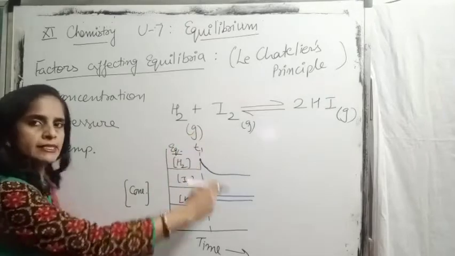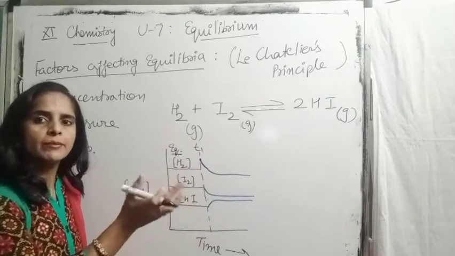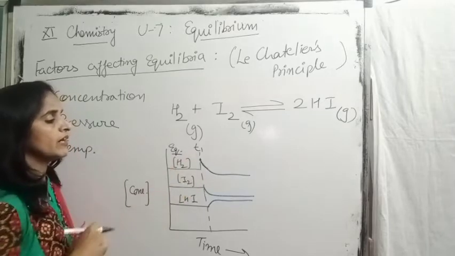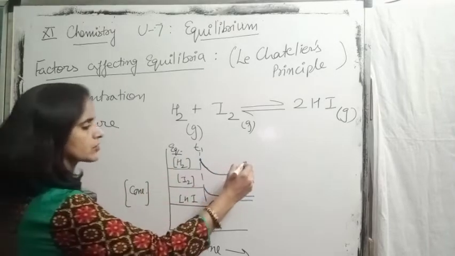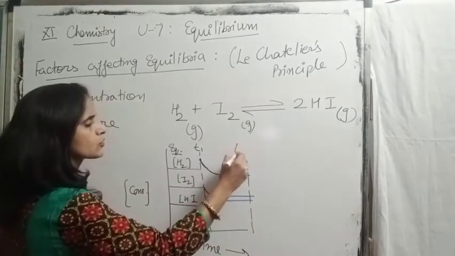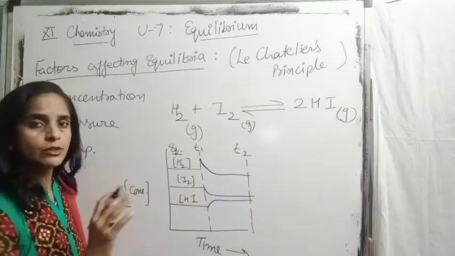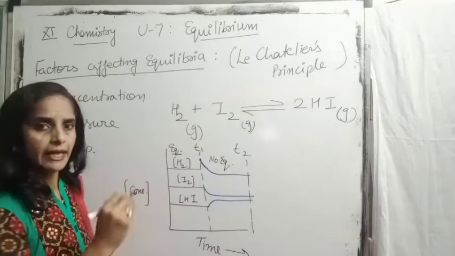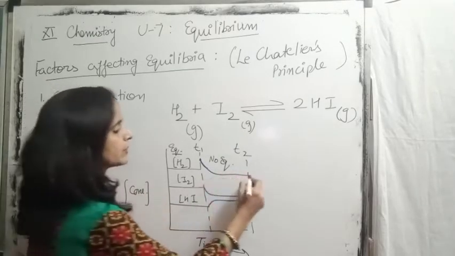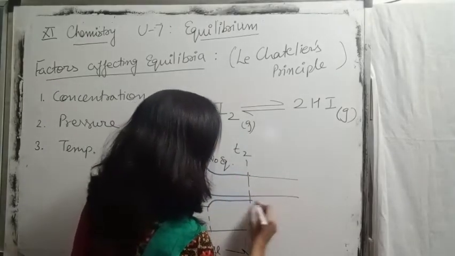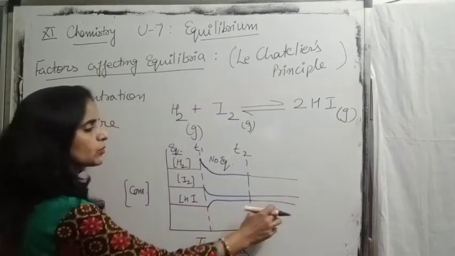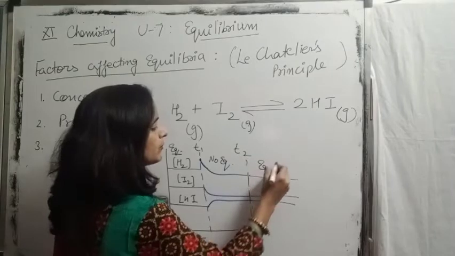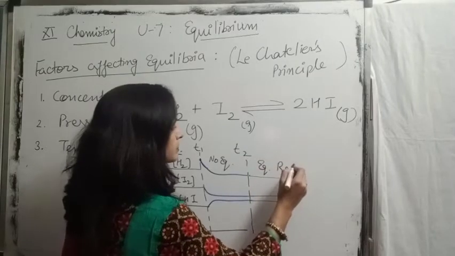Now this is the stage where the equilibrium condition is disturbed by adding more hydrogen to the reaction mixture. This is the second stage where there is no equilibrium condition. We disturbed it, and finally the equilibrium is restored. But you can see more HI is formed. So equilibrium is re-established.